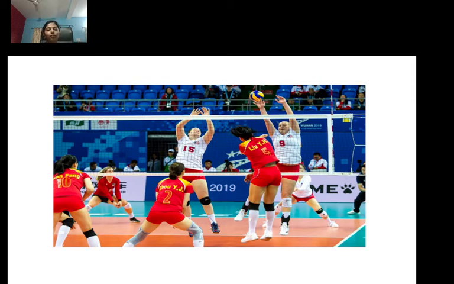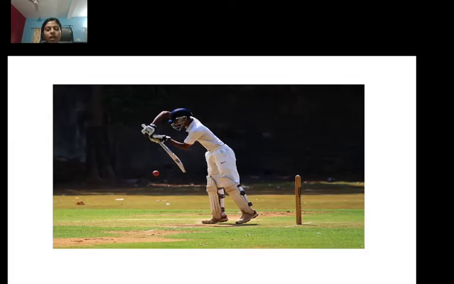Yes, good. Now, what happens when the batsman hits the ball like this? What does a batsman do in cricket, student? Yes, the batsman hits the ball coming. Okay, that's great. And if the batsman hits the ball with the bat, do you think the direction of the ball will change? Yes. Okay, so you all are saying yes.